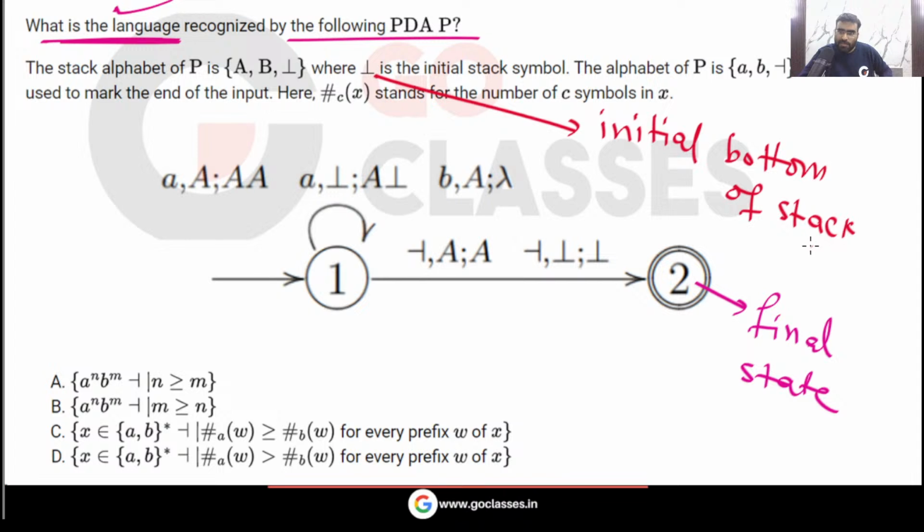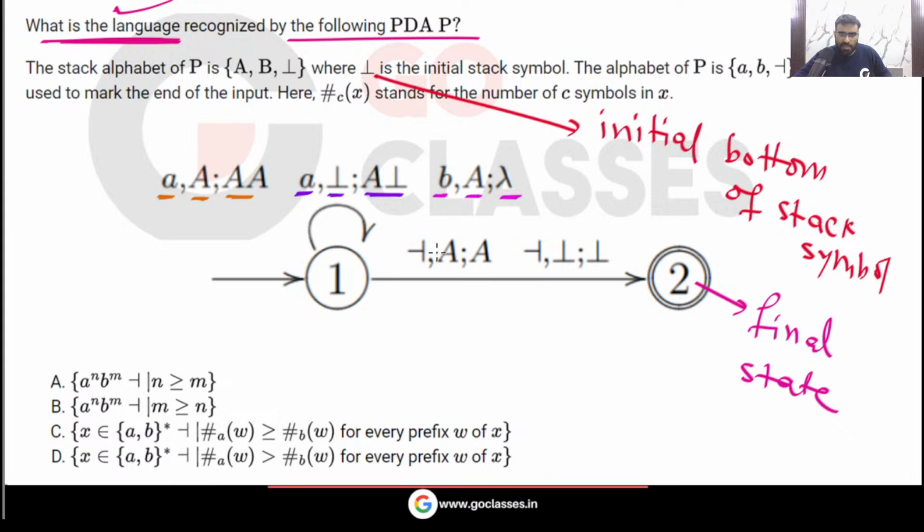Bottom of stack symbol. So you can easily see that if A is the input on the bottom of the stack, then push A on the stack. Similarly here, if A is the input and on the top of the stack you have symbol A, then you push another A. If the input is B and on top of the stack you see A, then you pop this A from the top of the stack.